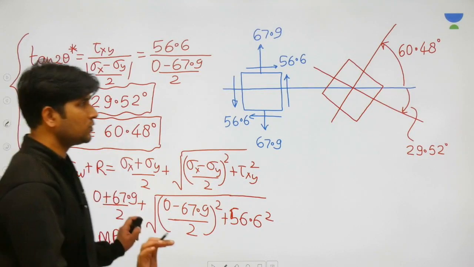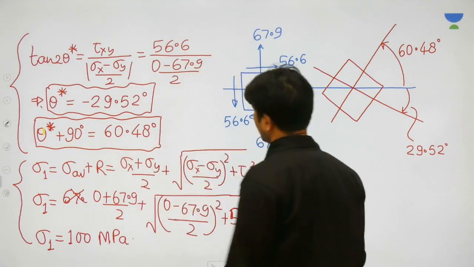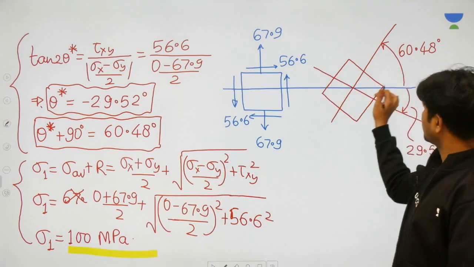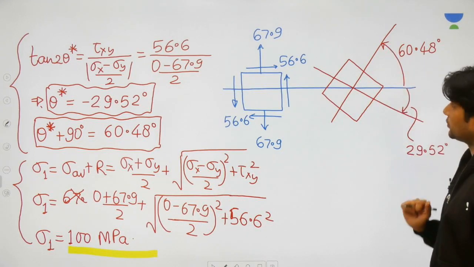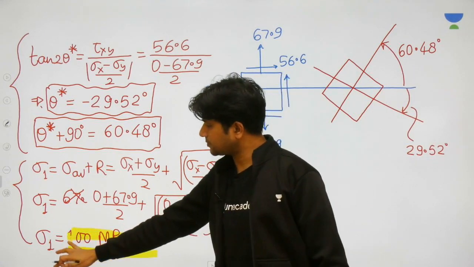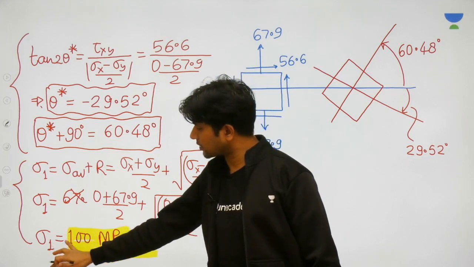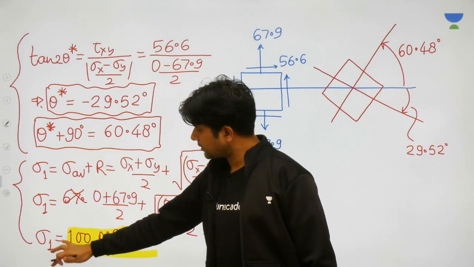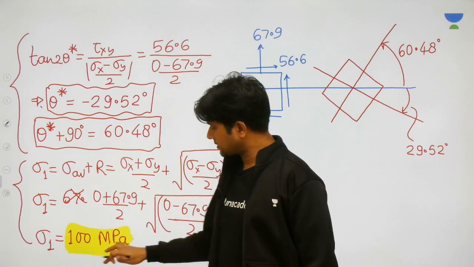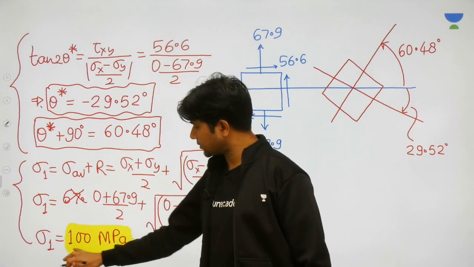So I'm going to tell you a trick to figure out whether this 100 megapascal will be available at the 60 degree plane or the 29 degree plane. This 100 major principal stress that we have obtained here, is it tensile or compressive?